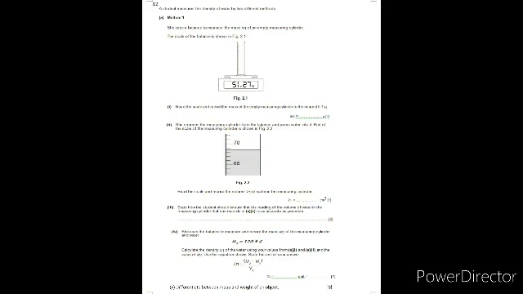Fine. Next is fourth part. She uses the balance to measure and record the mass M2 of the measuring cylinder and the water. M2 is given as 120.4 gram. Calculate the density D1 of the water using the values from A1, A2 and the value of M2. तो A1, A2 हमने find करा, M2 is given to us. Use the equation shown and state the unit also. So D1 की वैल्यू निकालनी है.